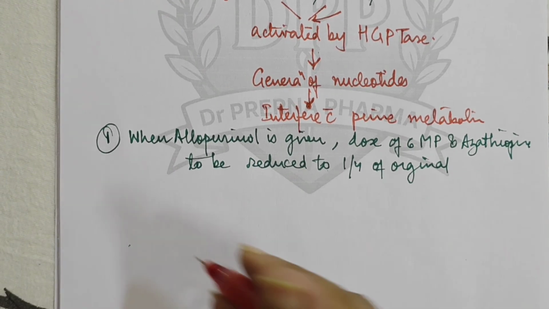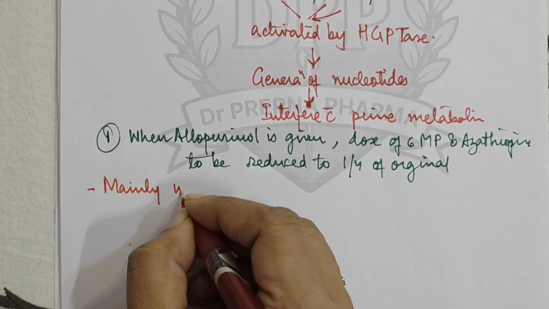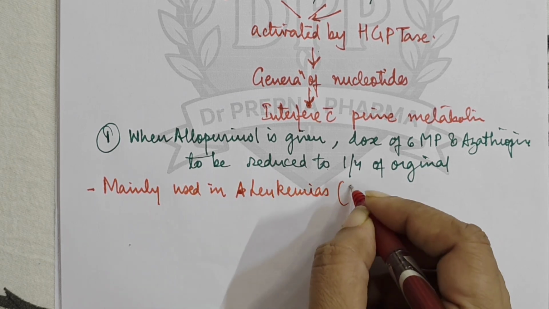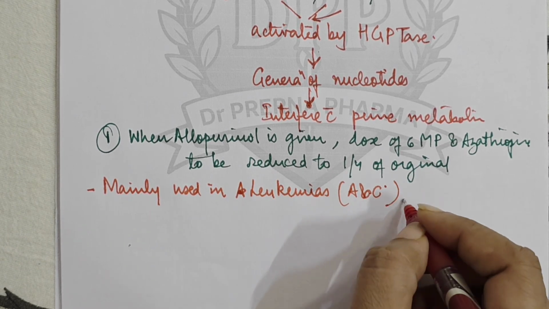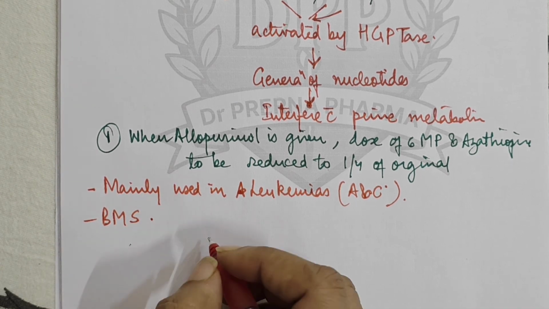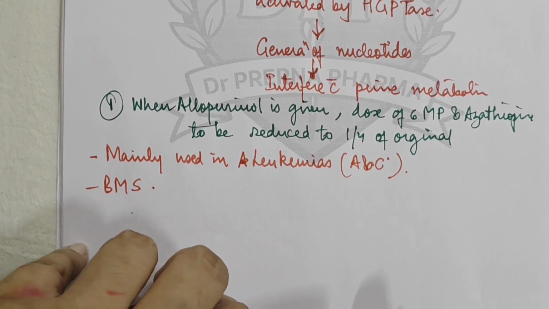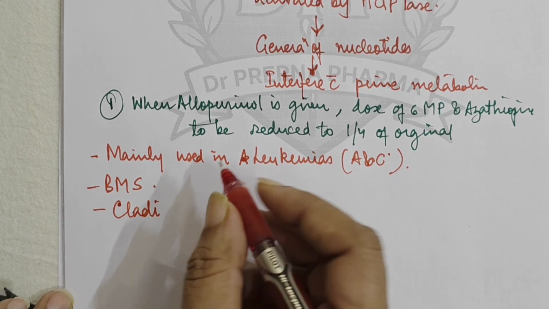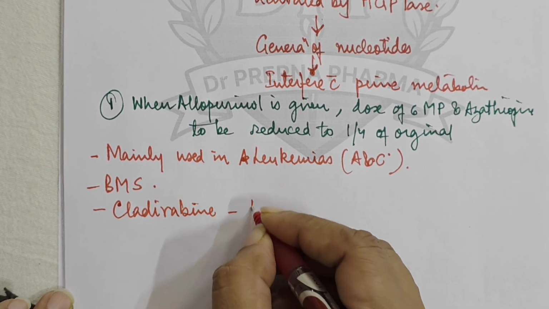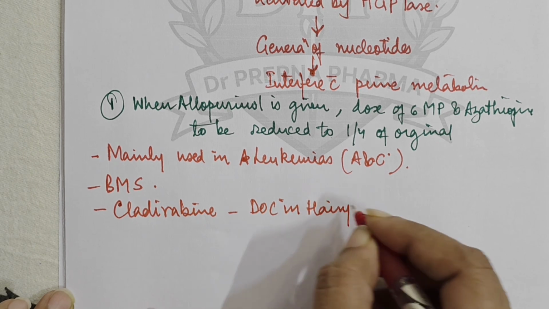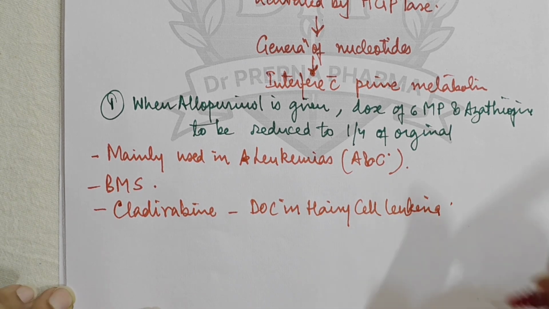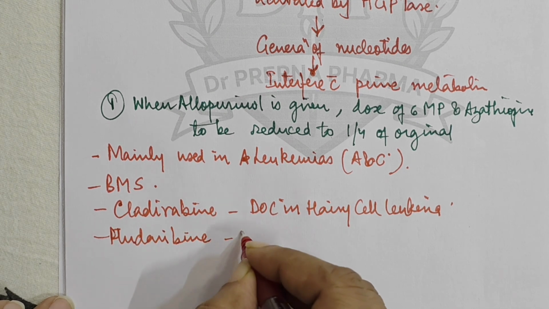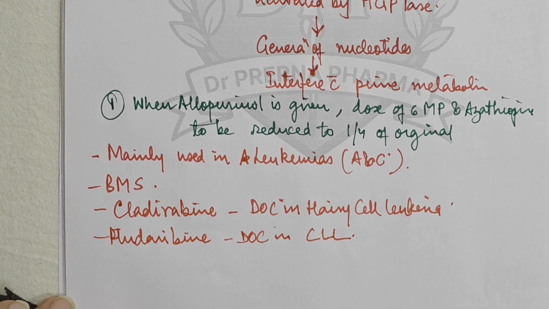Now these drugs are mainly used in the treatment of leukemias, both acute and chronic. They cause bone marrow suppression, right? Another important thing: like fludarabine, there is cladribine, and cladribine is the drug of choice in hairy cell leukemia, and fludarabine is the drug of choice in chronic lymphocytic leukemia.